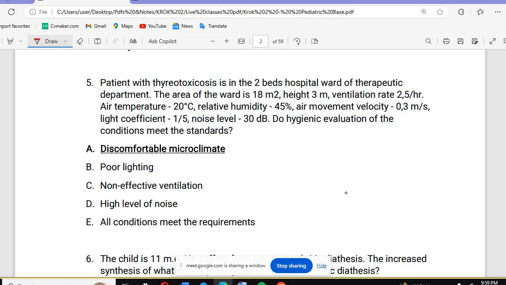This is the hygiene question. If you see the light coefficient 1/5, remember that is an uncomfortable microclimate.